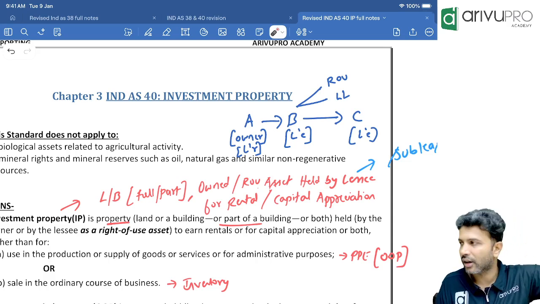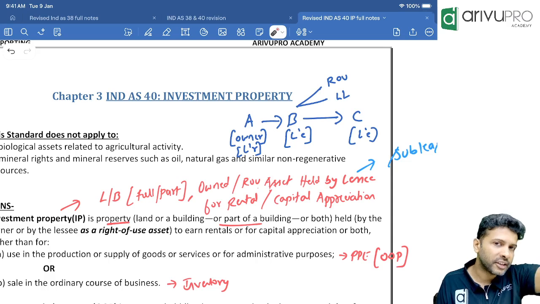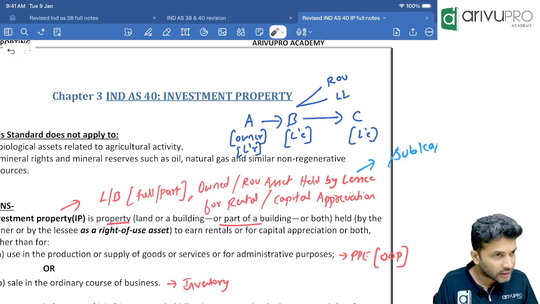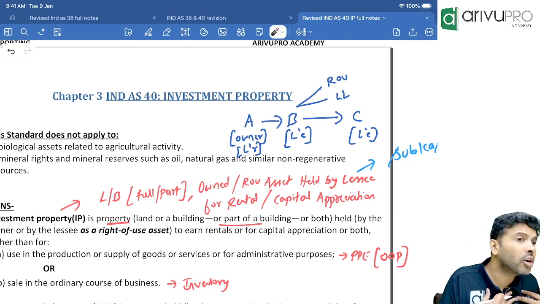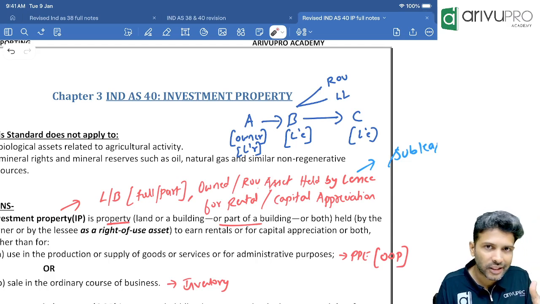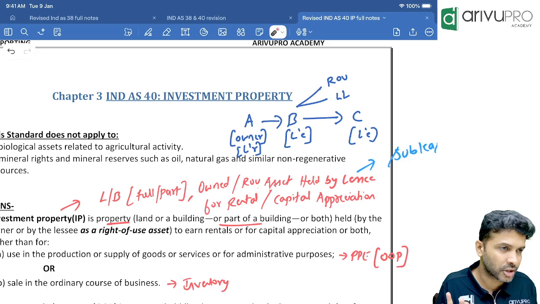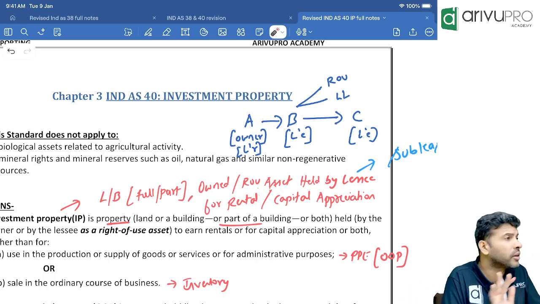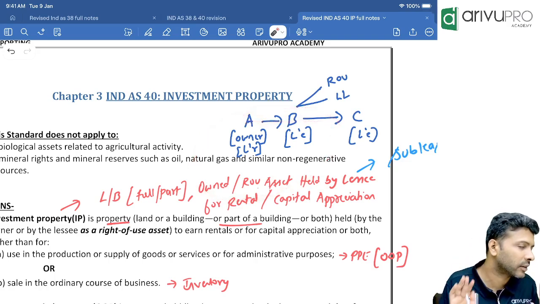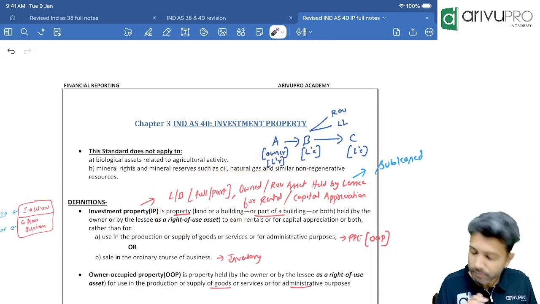Okay, redefine the whole definition for me. Let's see. Investment property means what? It's either a land or building. Either you're owning it or you've subleased it. For what purpose? You're holding this land and building either to get some rental income or to get capital appreciation. Is it necessary that the whole building should be let out, or is even part acceptable? Part is acceptable. That's all. That's the point. If you know that, that's good enough. Understood the meaning? Can I move on to the next? That's your investment property.